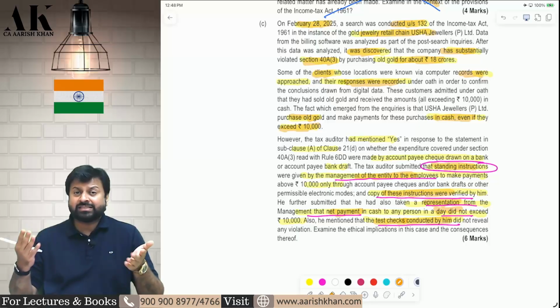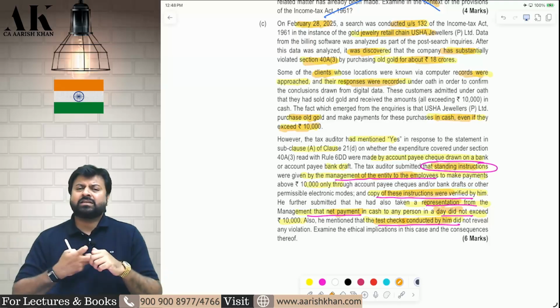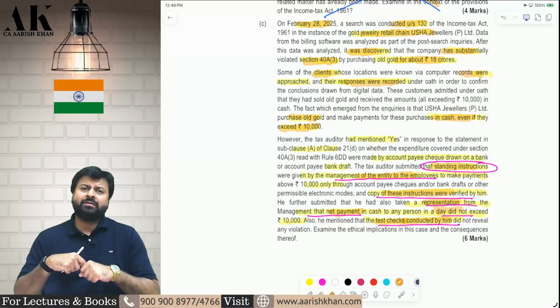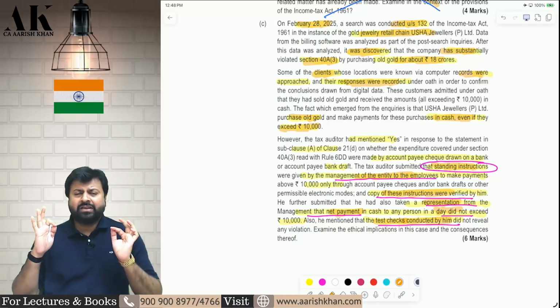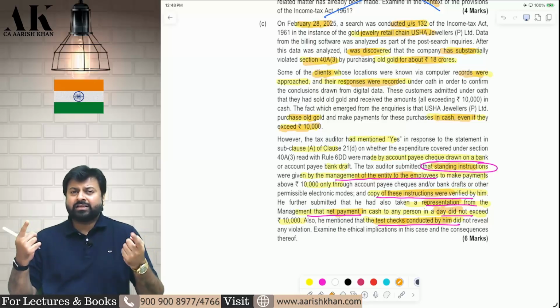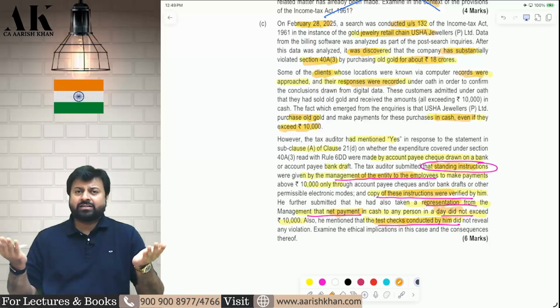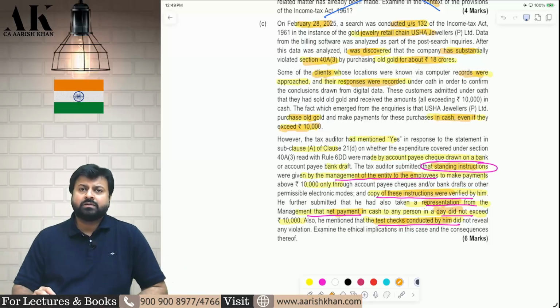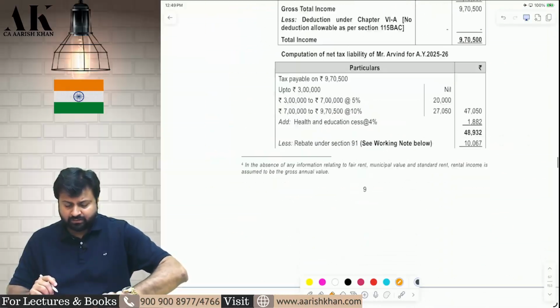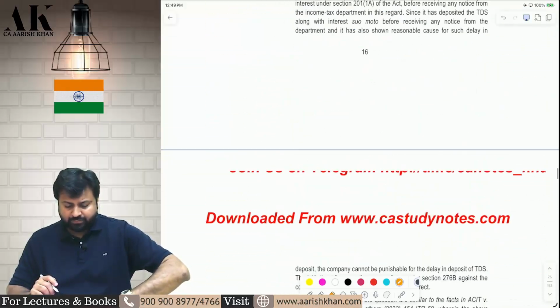Considering the nature of business, the assessee is engaged in the business of what? Gold. Cash is a very primary thing in this business. Therefore, because cash is a very primary thing in the business, you should have checked each and everything very properly. Definitely, giving the argument that management representation letter was taken, standing instruction to the employees has been seen, I have done test check, is not sufficient evidence. Therefore, a chartered accountant in this case is deemed to be guilty under the Chartered Accountants Act 1949. I hope it is clear to all of you. He will be held responsible. Nobody can escape you. Nobody can save you.